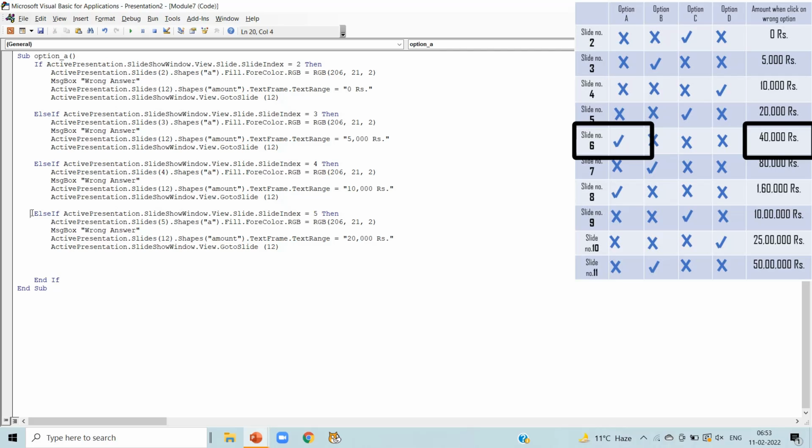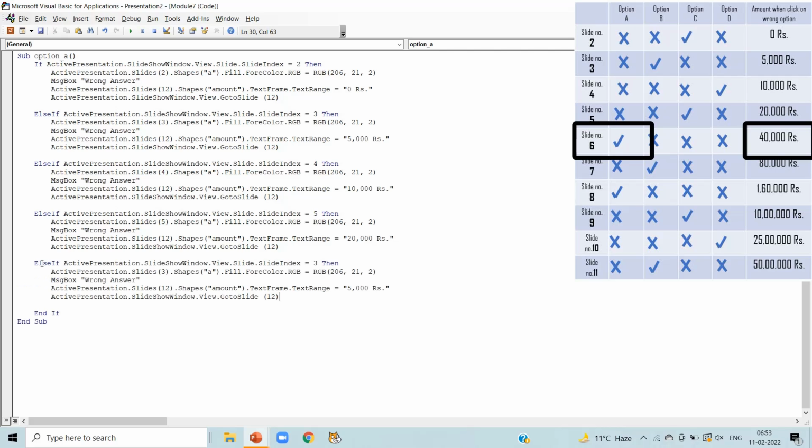First of all, copy and paste the same code here using Ctrl plus V. Now you can see else if is already written here. Now the changes we have to make: we have to write slide number 6 as we are talking about slide number 6, and shape A as we are talking about shape A. Now the color should not change to red. Color should change to green.